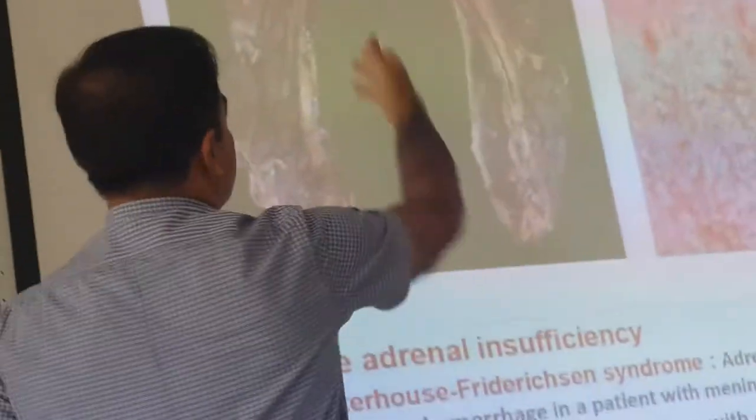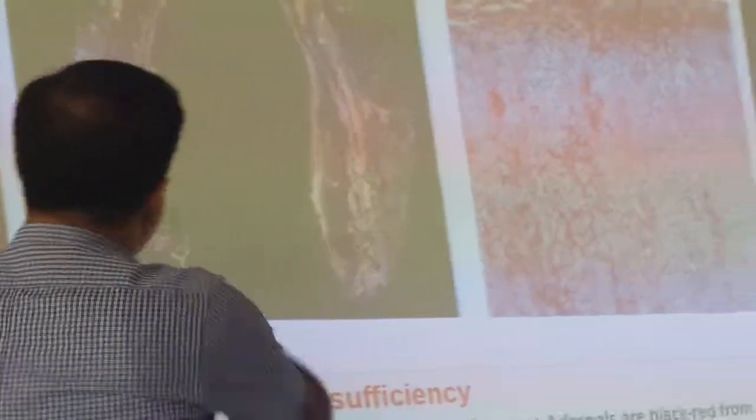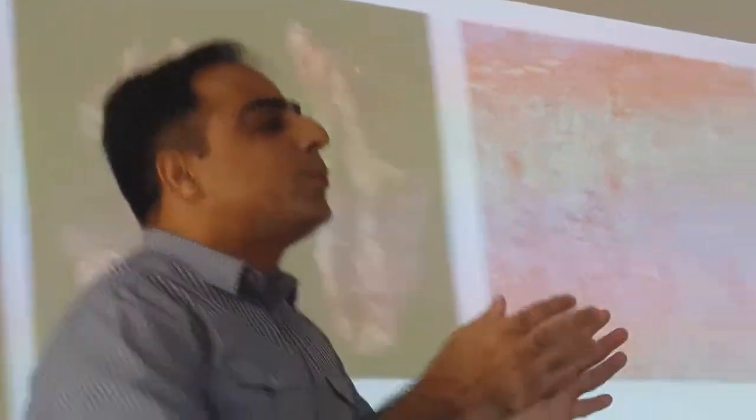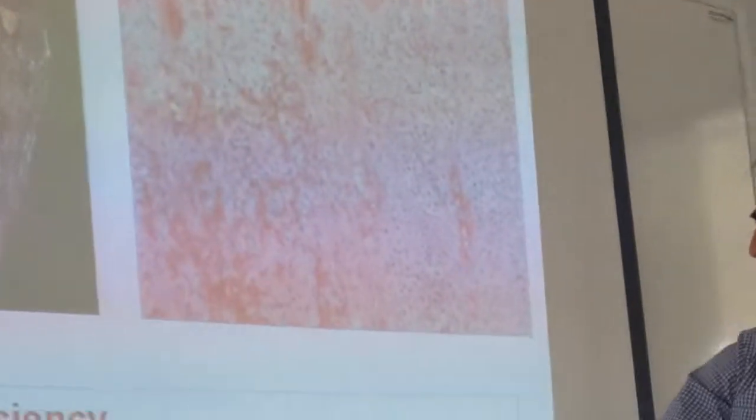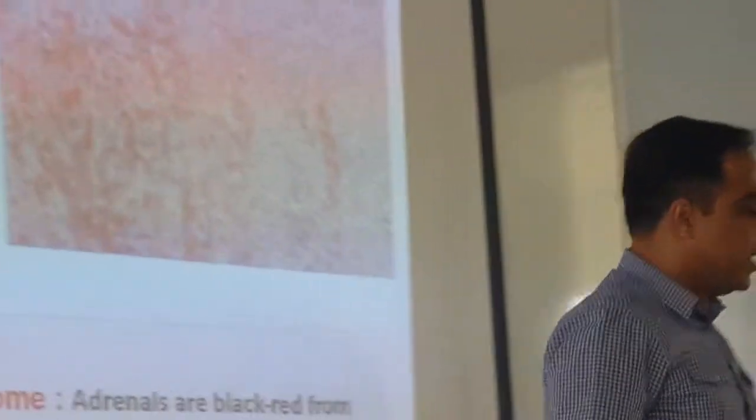Normal. Very good. So this is the part which has been spared. The rest of the gland is black, necrotic, hemorrhagic. Only a small part here is spared. These are the normal part. The normal part is yellow color because of the intracytoplasmic lipid. So this is one of the cases, and here you will find hemorrhage and inflammation. Little residual cortical architecture with extensive hemorrhage. This is the microscopic appearance. Only hemorrhage will be there along with inflammation, and there will be destruction of the glands. You won't be able to find much of the adrenocortical cells.